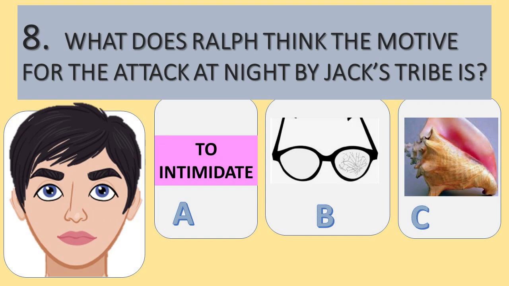Question number 8. What does Ralph think the motive for the attack at night by Jack's tribe is? What is it that he thinks has motivated them to attack them in the night? Is it A, to intimidate them? Is it B, because they want to steal Piggy's glasses? Or is it C, because he thinks that they've come to steal the conch?